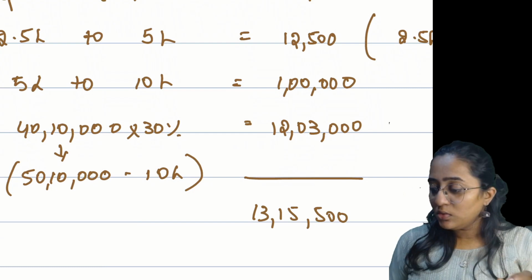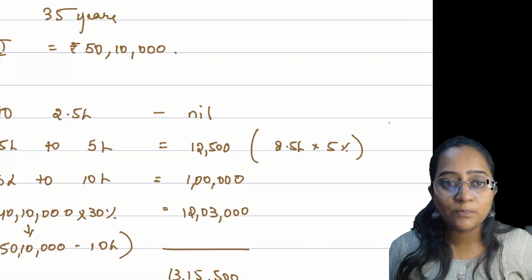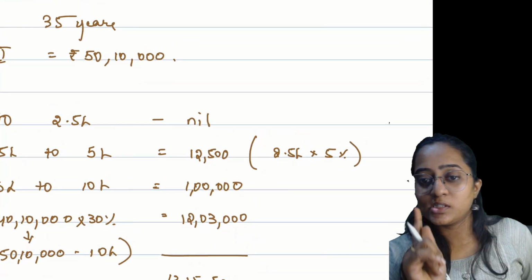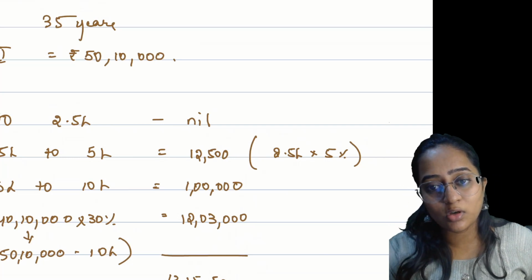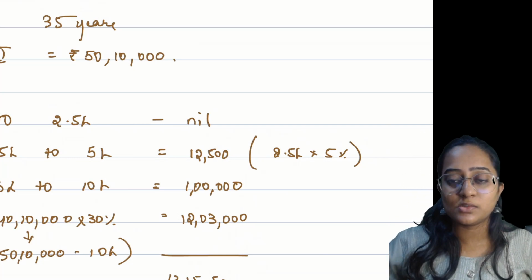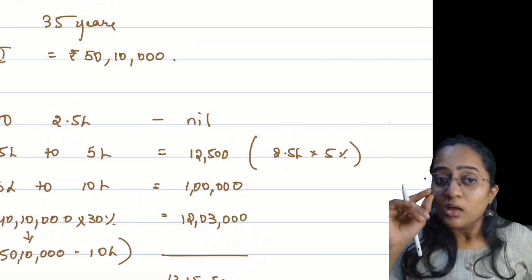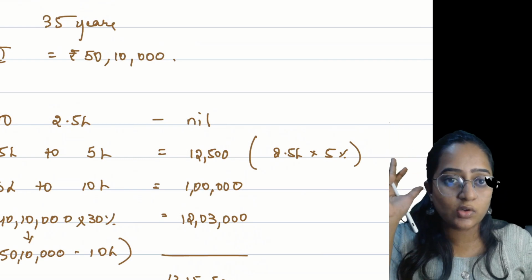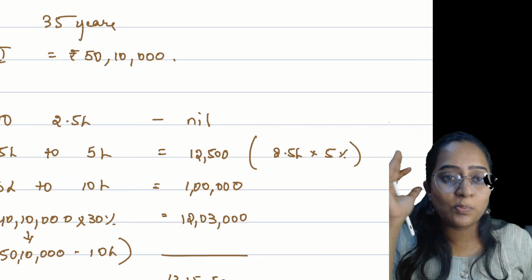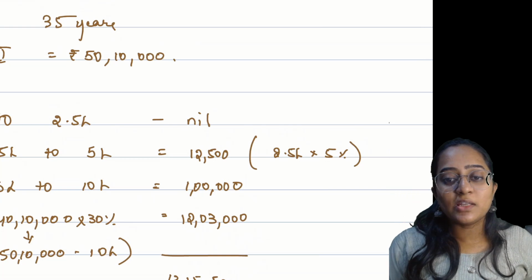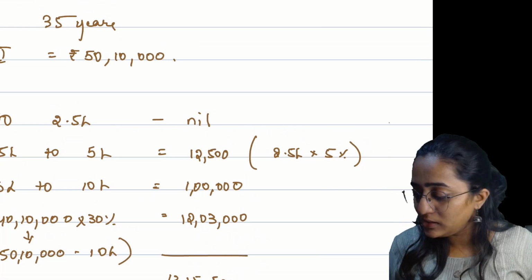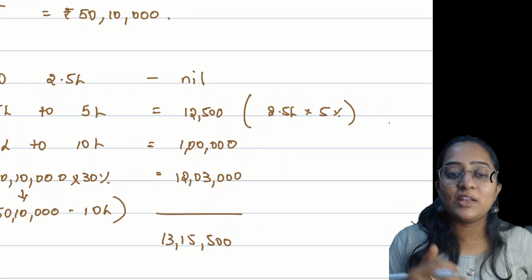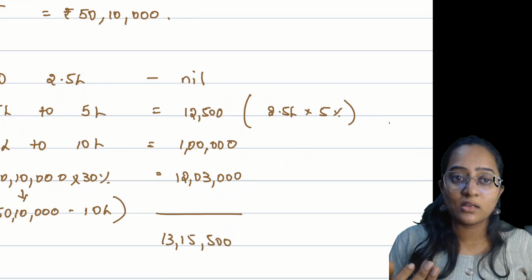Everyone, now tell me how much is your total income? 50 lakh 10,000, correct? People, I'm not bringing in the concept of marginal relief. Marginal relief, you can watch in the other classes which will be uploaded. I'm ignoring the marginal relief concept and just focusing on surcharge, okay? 50 lakh 10,000 rupees is what I'm considering. Now, when is the surcharge applicable for an individual? When your income exceeds 50 lakh, correct?